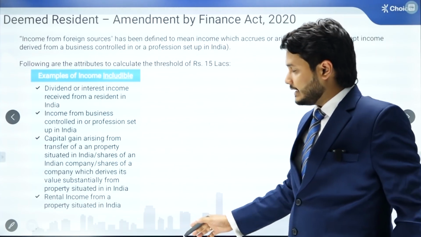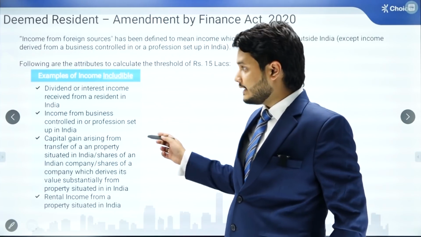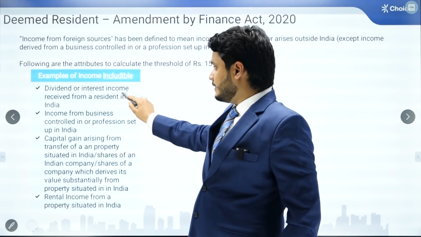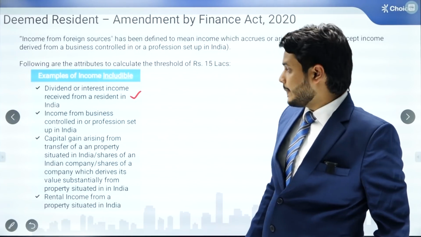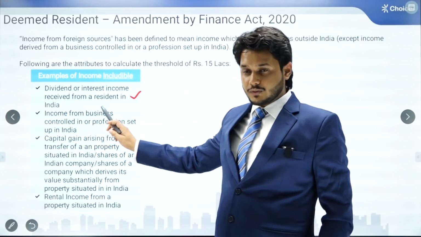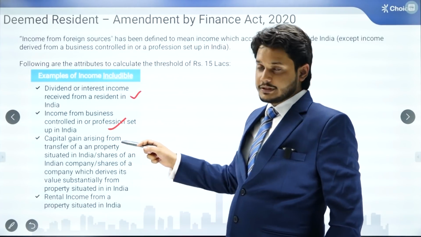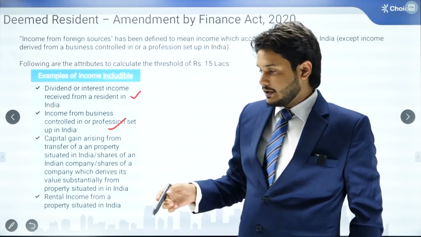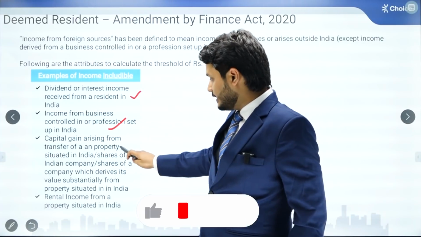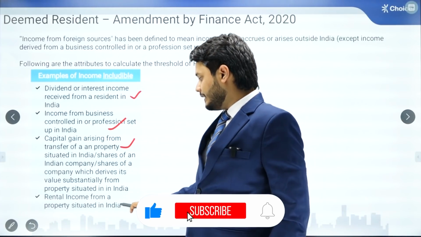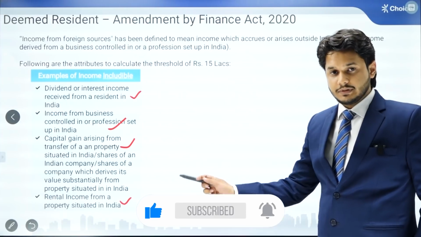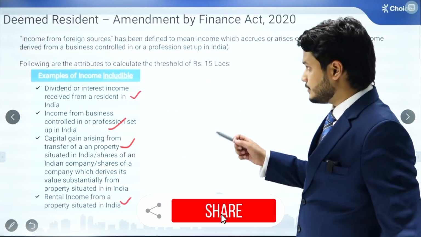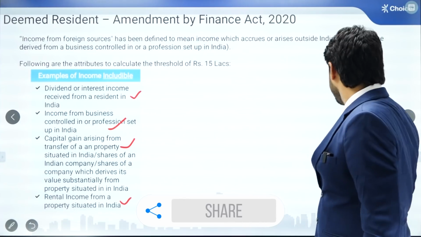These are the examples of the income which are includable in the condition of 15 lakh rupees, which we discussed in the previous slides. The first example is dividend or interest income received from a resident in India. Second example is income from business controlled in India. Capital gain arising from any property or any shares of an Indian company, or any property situated in India, will be included in the 15 lakh rupees. And any rental income from a property situated in India will also be included. This is an illustrative list and not an exhaustive list, so there can be more such examples.